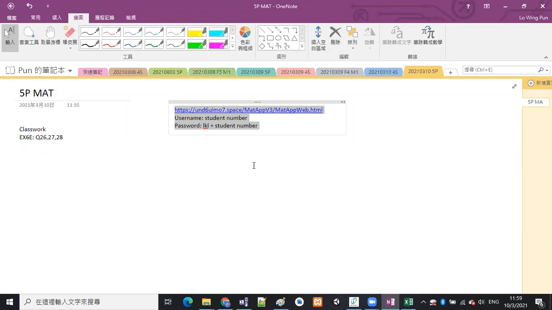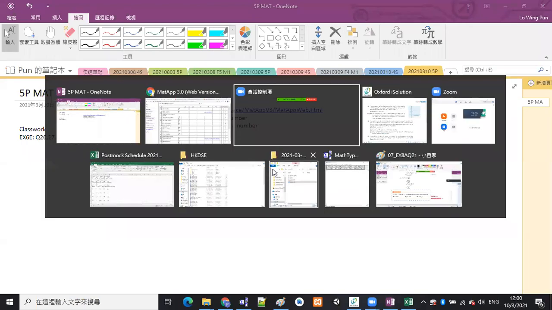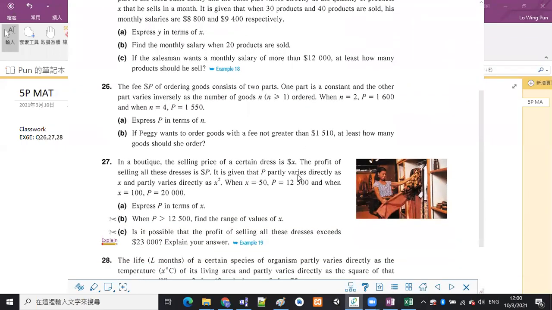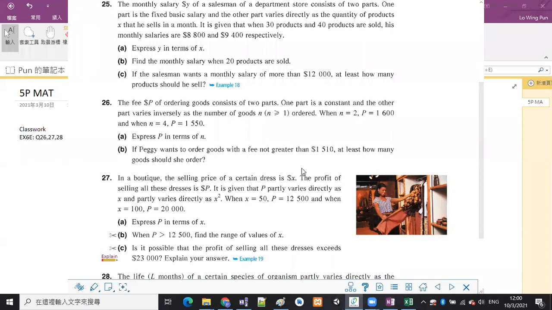Exercise 6E questions. OK, 26, 27 and 28 of exercise 6E, which is still about the variations.